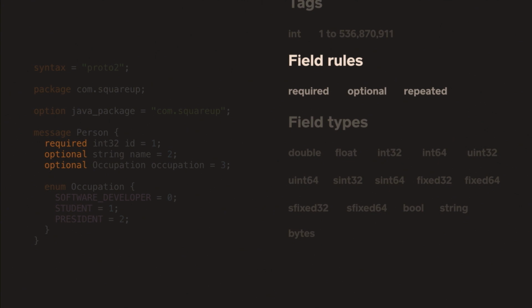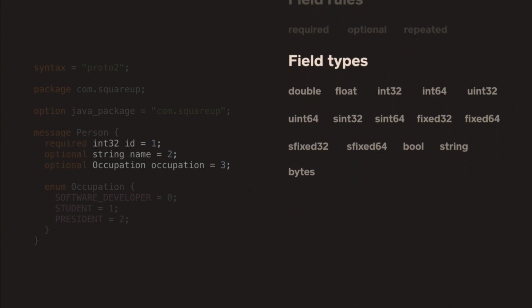So some of the fields in Proto can have additional rules attached to them. Some fields can be required, which means that the serialized data has to have a value for that field. Some fields might be optional, which means you can omit the field. And some fields may also be repeated, which means that the value for that field can occur multiple times. If you deal with that information in code, then that would basically be mapped to a collection of some kind. And Protobuf supports multiple types of fields. So you can see there are multiple flavors of integer values, Boolean, strings, bytes, and so on.